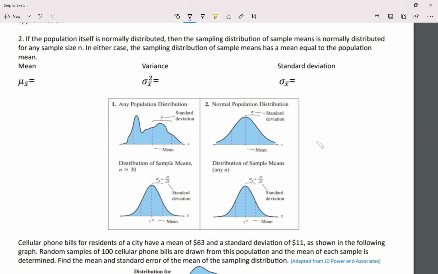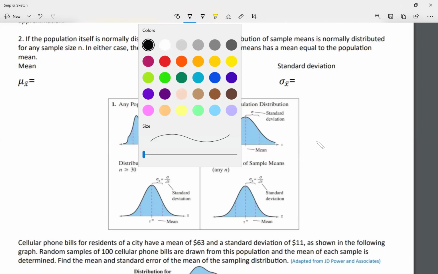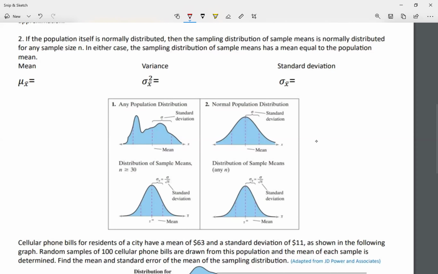From the previous lecture, here it says what's the mean of the sample. I'm going to say the mean of the sample is equal to the mean of the population. So whatever is given as a mean for the population is the same mean for the sample.